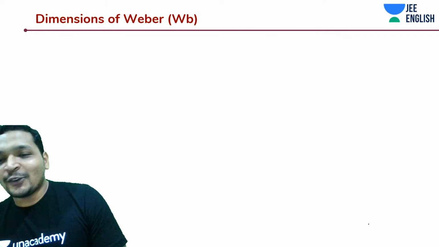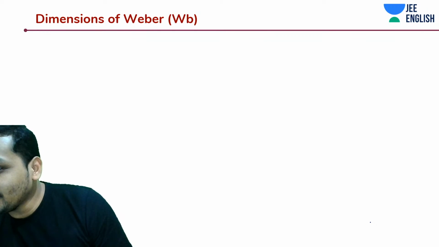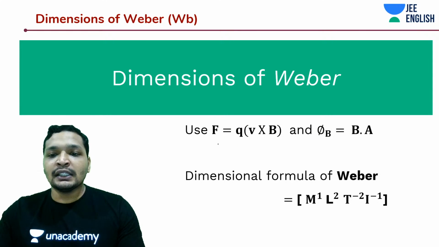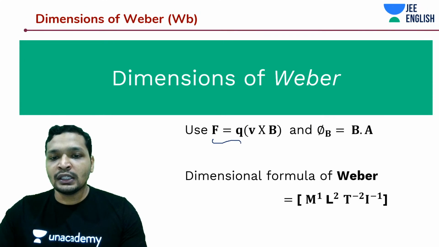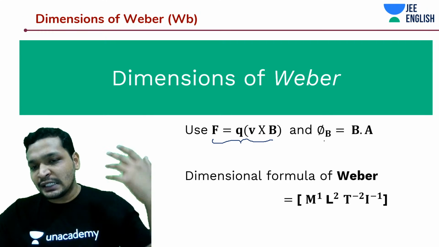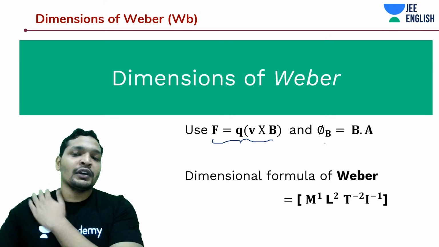No, the topic is not Weber. The topic is dimensional analysis. That being said, that is how you derive Weber. You basically need to know two things. One is F is equal to Q into V cross B. This we have done the third time, so I guess you all remember now.